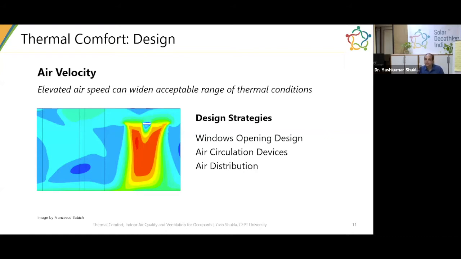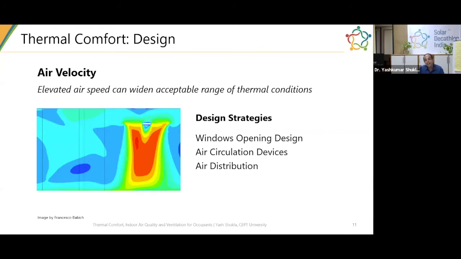And with that velocity, you can refer back to a standard. For example, the ASHRAE 55 2017 standard will give you a number: if you maintain a certain air velocity, what is the temperature threshold that you can go to. So just to elaborate on that, with zero velocity, you have to maintain 25 degrees operative temperature to maintain comfort, as we saw in a couple of slides ago.